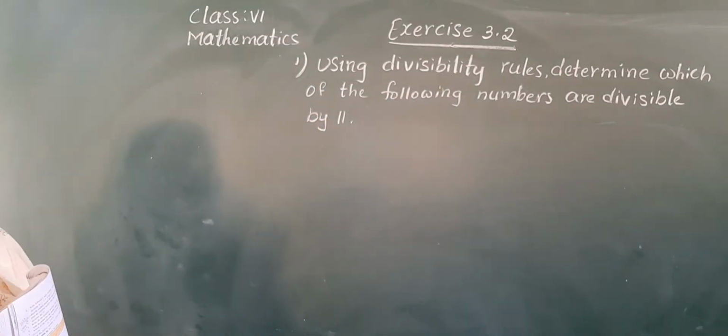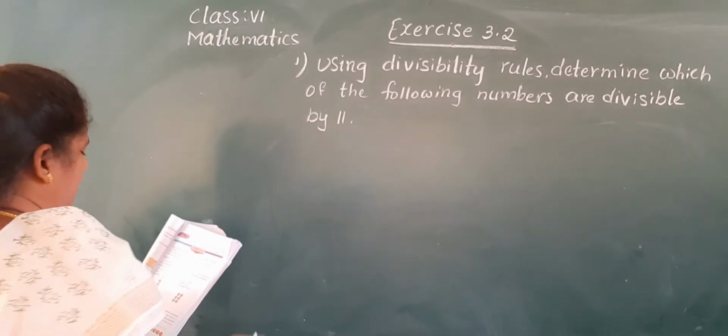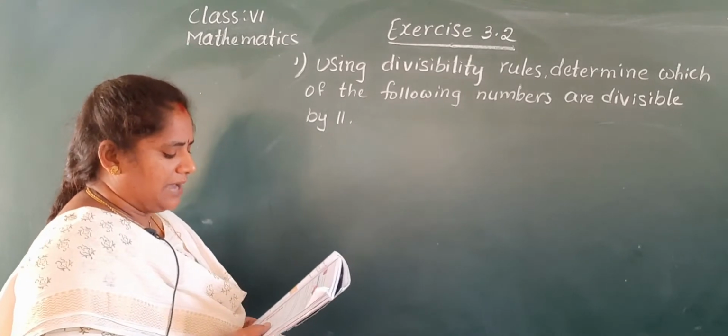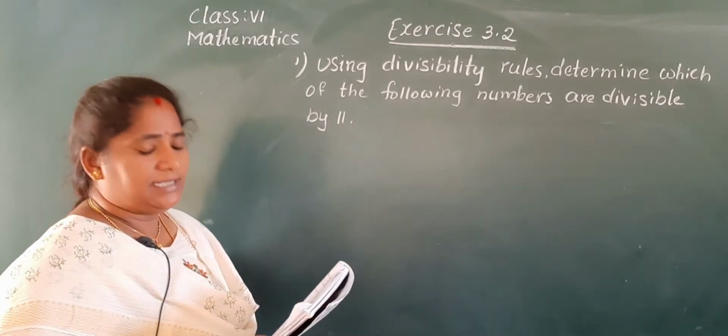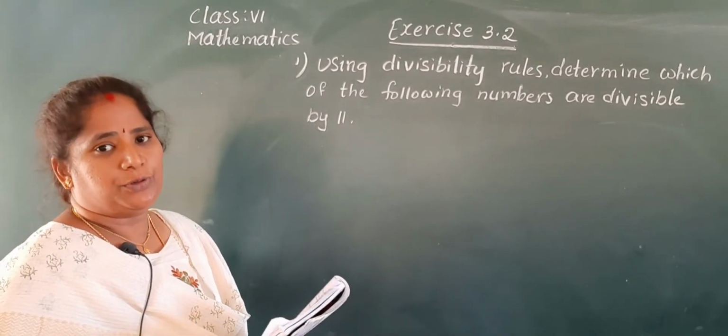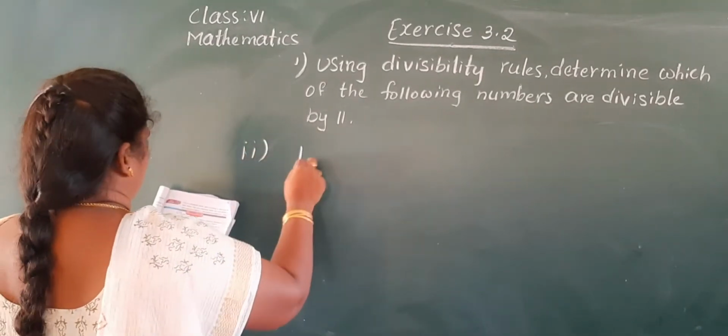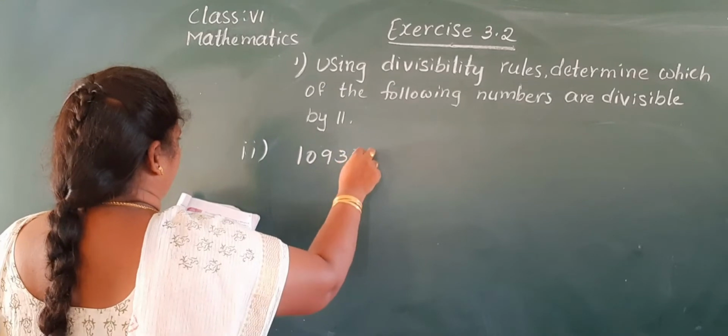Note down in your classwork, children. Here they have given 4 numbers, Nana. I will explain 2 numbers. The remaining 2 problems you do as homework. Okay, I will explain the second one first. 10934.